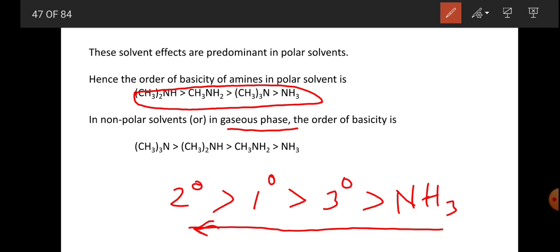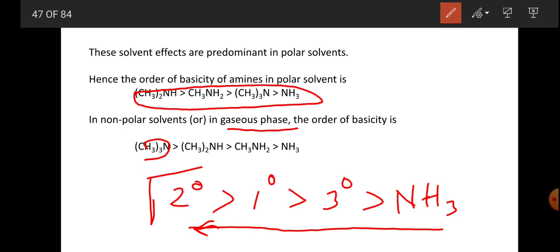And in a few cases, it may be secondary amine, tertiary amine and primary amine. If we take the example of diethylamine, the secondary amine, triethylamine, the tertiary amine, and ethylamine, the primary amine, due to the steric effects this order can be changed to this order.